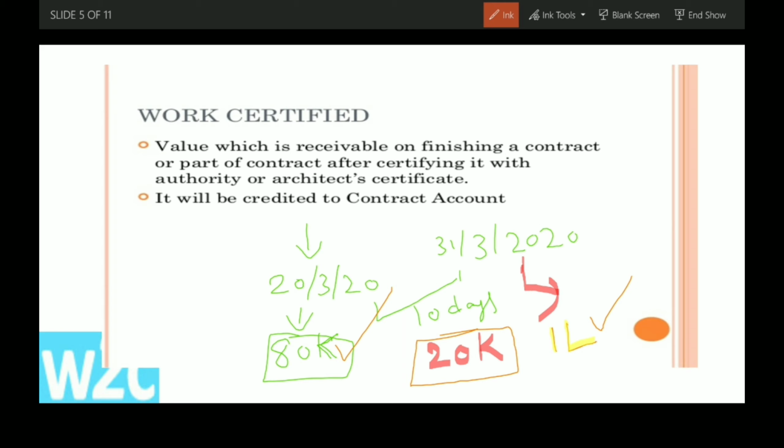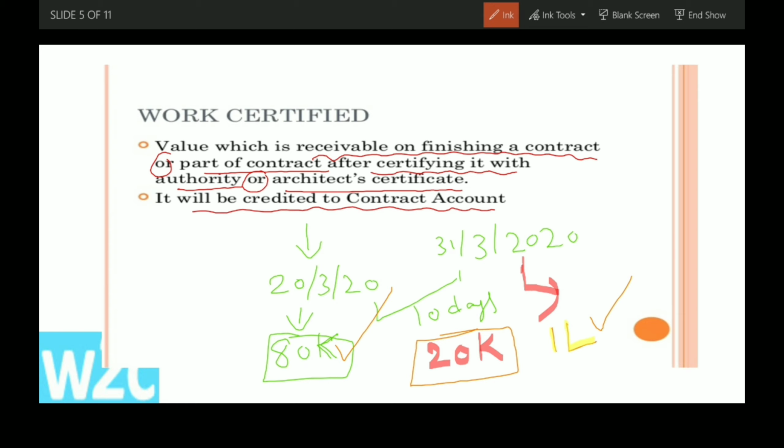Work certified is the value receivable on finishing a contract or part of a contract, after certification by the authority or architect. We already saw the architect's importance in the introduction to contract costing. It will be credited to the contract account.